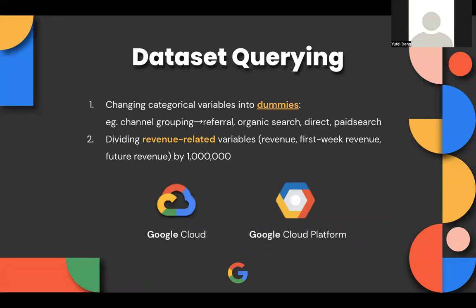To explore the data set, we also need to transform some categorical variables that we are interested in to dummy ones, such as channel grouping, product category, etc. And we recognize that revenue, hits, and page views are stored in the dataset as a sum. To facilitate observation and analysis of data, we divided revenue-related variables by 1 million. With the help of the powerful BigQuery on Google Cloud Platform, we are now ready to carry out a comprehensive exploratory data analysis to the joint session level dataset.